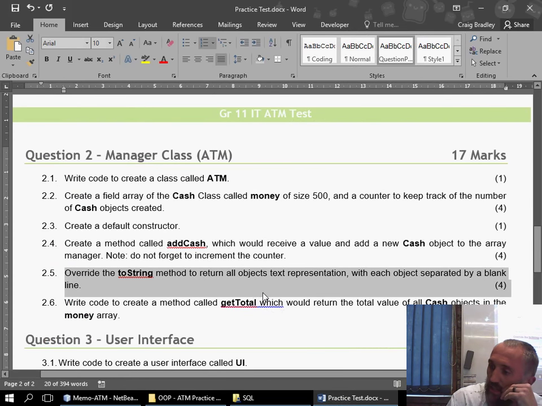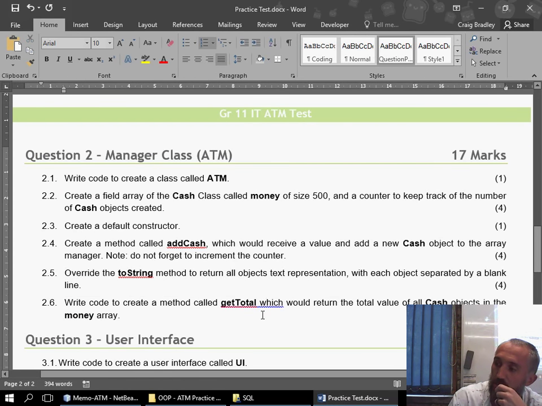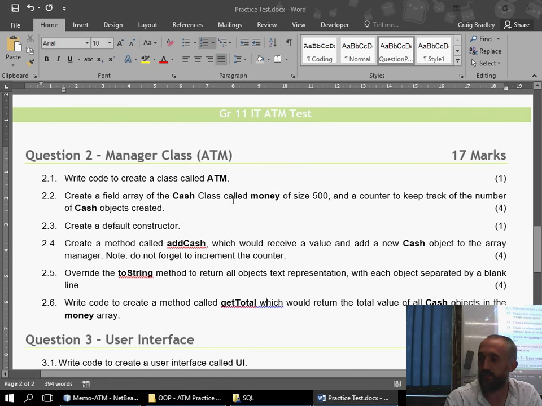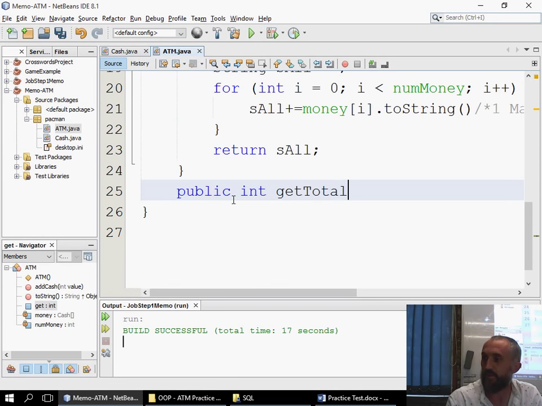Our next mark is allocated, it's get total, which will return a total value of all cache components in the money array. So we go to here, we create a method called public int get total, because it says as that.